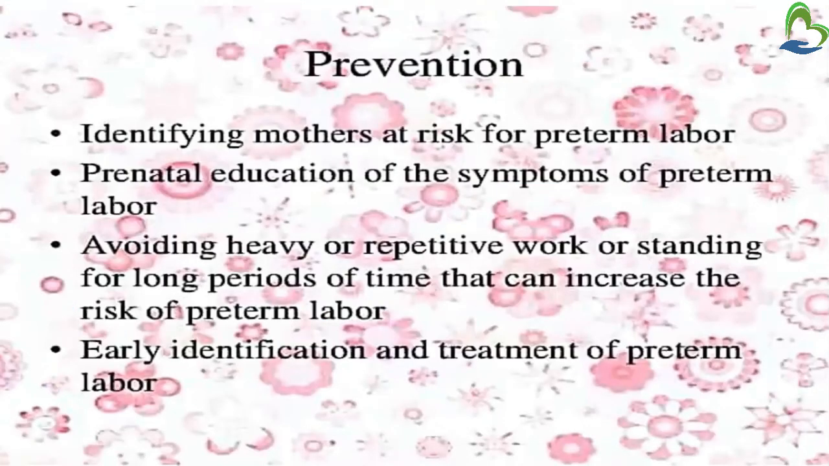Then prevention. For prevention, firstly you have to identify the mothers who are at risk. We have seen the causes, like uteroplacental dysfunction. Then if the mother has some chronic illness, those mothers who are at risk, we have to identify them. Then we have to give prenatal education about the symptoms of preterm labor. We have to tell the mothers to avoid lifting heavy objects and repetitive work. Mothers should not stand for long periods of time, because all these things increase the risk of preterm labor. Then for those mothers already identified, we have to give treatment of preterm labor.